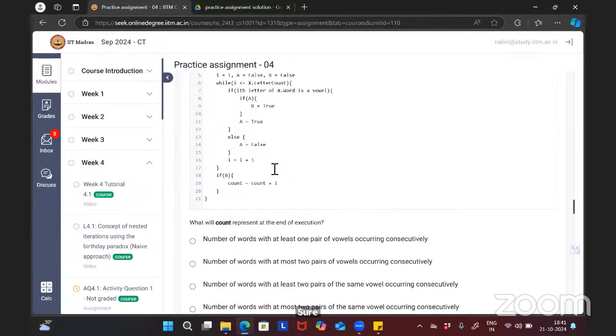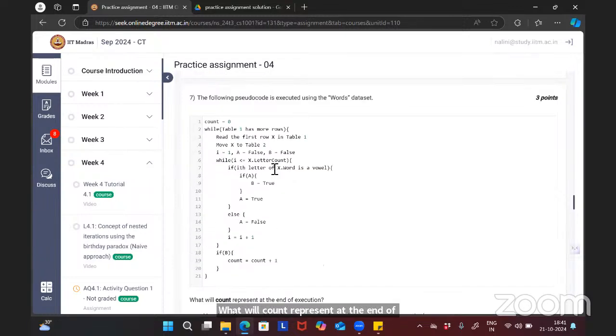What will count represent at the end of execution? So we want the value of the variable count. Count equal to 0 initially. While table 1 has more rows, we are executing this using the words dataset. Read the first row x in table 1, move x to table 2. Okay, first reading, then moving to table 2. I equal to 1, a equal to false, b equal to false.